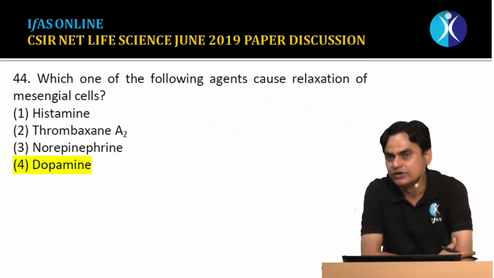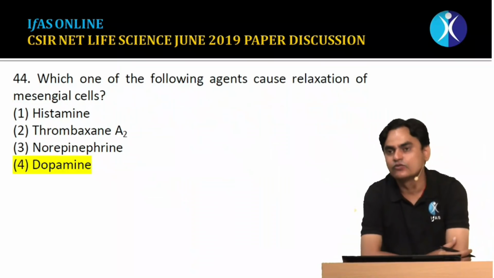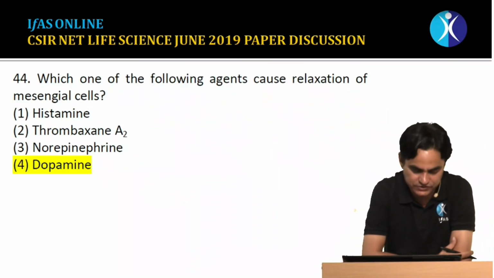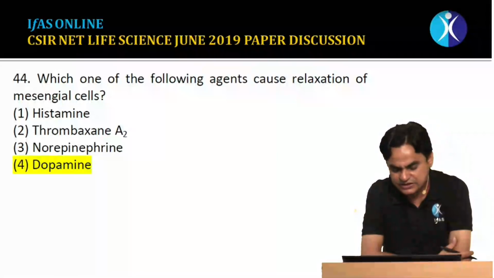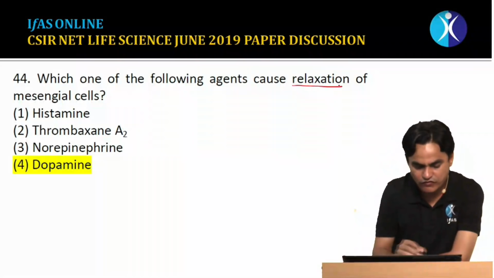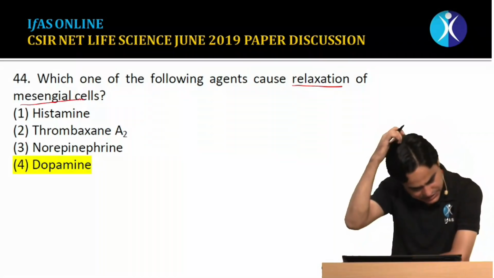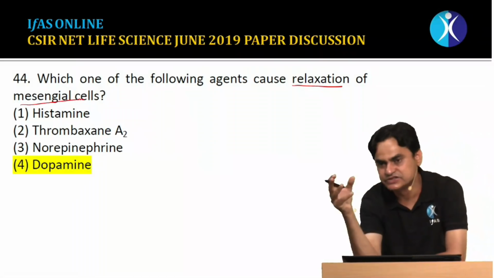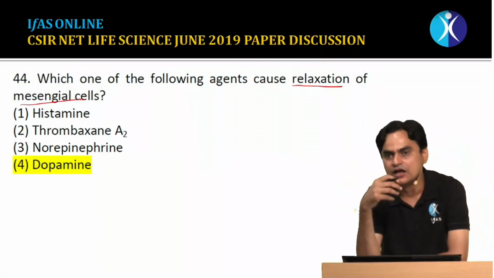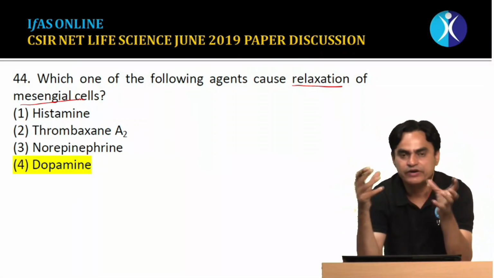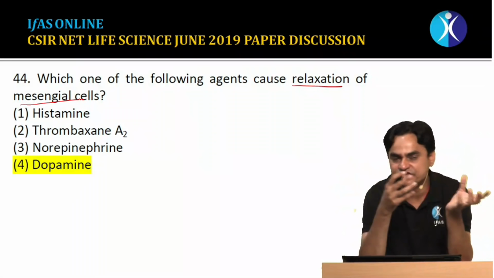Moving to question number 44. These are now questions from animal physiology. Which one of the following agents causes relaxation of mesangial cells? Basically this question is from the excretory system, from the kidney, and it is from the regulatory part, how the glomerular filtration rate is regulated.